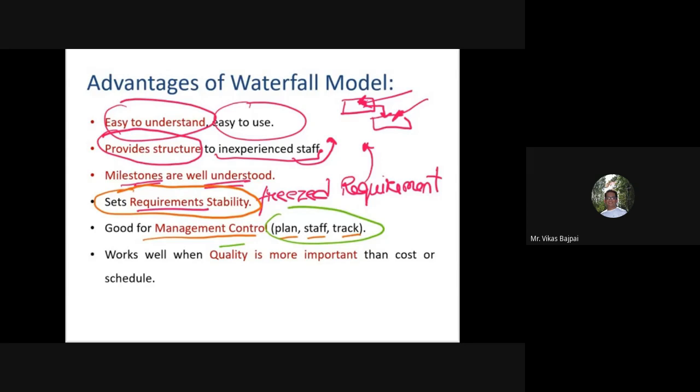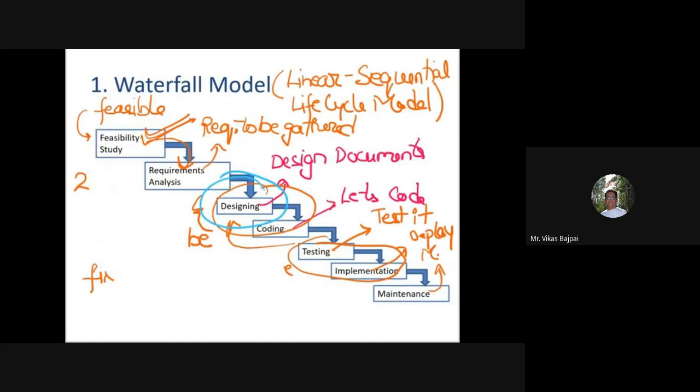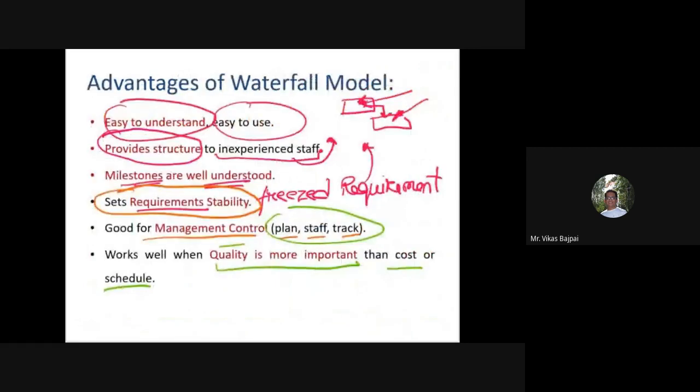And this works well when quality is more important than cost or schedule. Of course, looking at this particular structure, this is something which is time consuming. It consumes a lot of time for each phase. So I need to have a very good budget. I need to have quality as a priority. In that case only I should go for waterfall model.